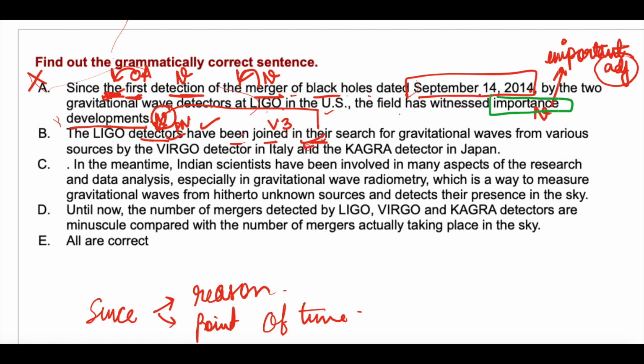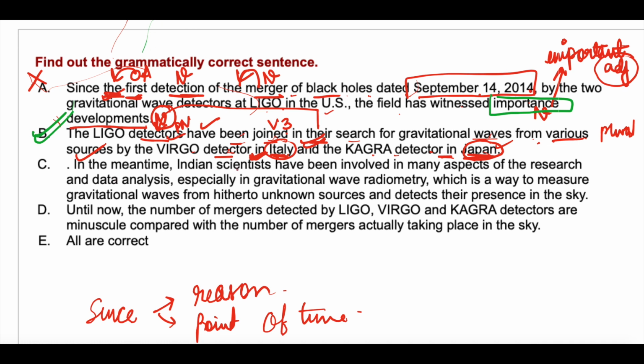Detectors is plural, and that's why their has been used. In their search for gravitational waves. Search for gravitational waves from where? From various sources. Various denotes plural, so a plural noun should be used. Sources, yes. By the Virgo detector in Italy. Name of a place, so in has been used. And the Kagra detector in Japan. Again name of a country, so here also in has been used. So this sentence is absolutely correct. Option B is correct. Next.